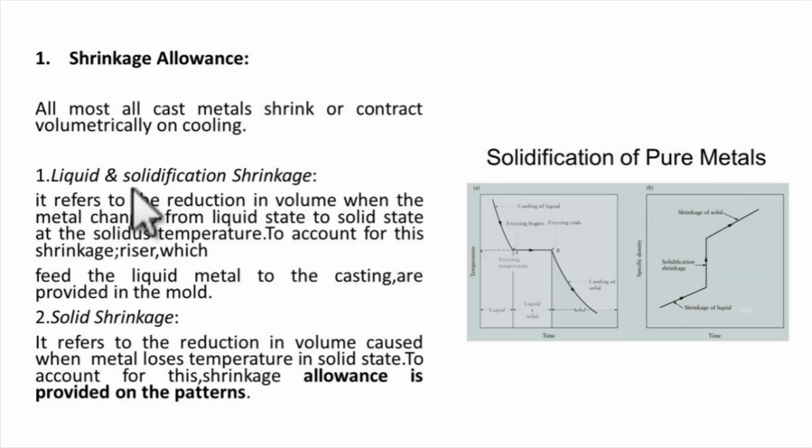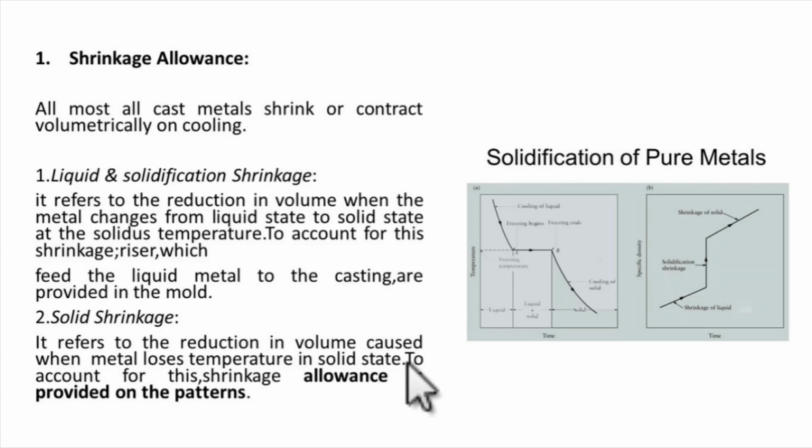So what is liquid and solidification shrinkage? It refers to the reduction of volume when the metal changes from liquid state to solid state. So from this point to this point, where volume is decreasing, is called liquid and solidification shrinkage. After this point the metal is converted into solid, but the temperature is still decreasing and shrinkage is also happening here. In solid state, it refers to the reduction in volume caused when the metal loses temperature in solid state, and this is called solid shrinkage.